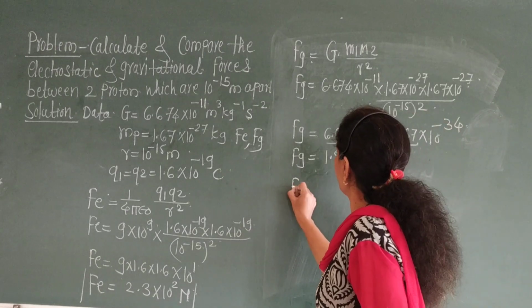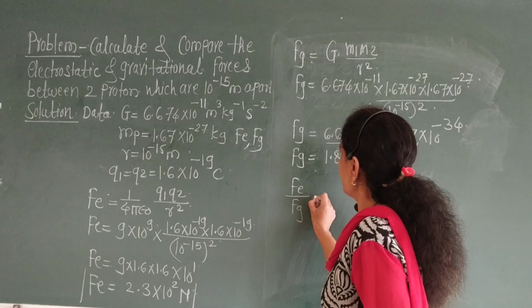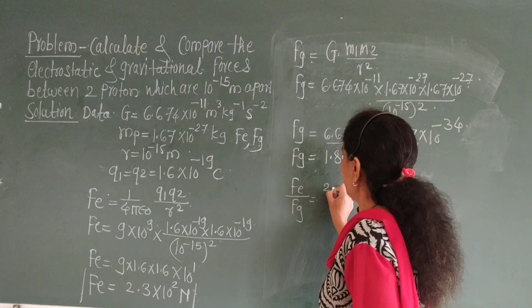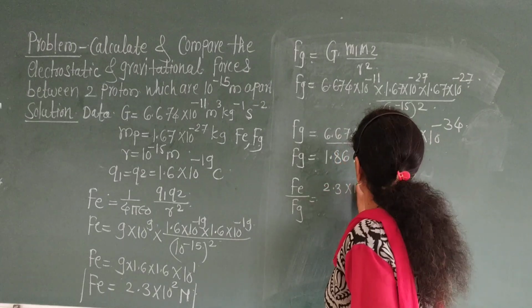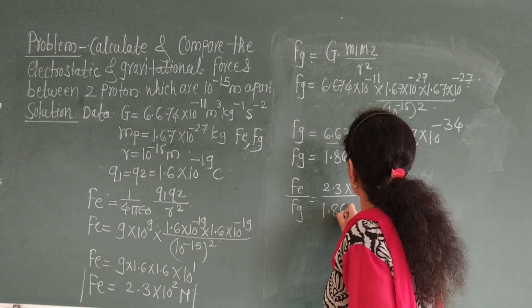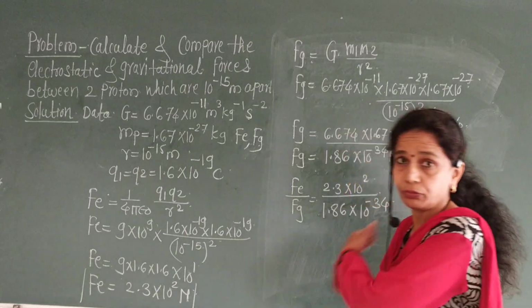comparison: Fe upon Fg is equal to 2.3 into 10 raised to 2 upon 1.86 into 10 raised to minus 34.